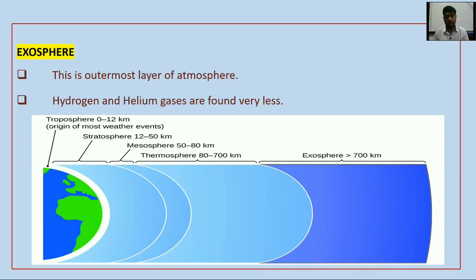The last one is the exosphere. This is the outermost layer of the atmosphere. Hydrogen and helium gases are found in very small amounts.